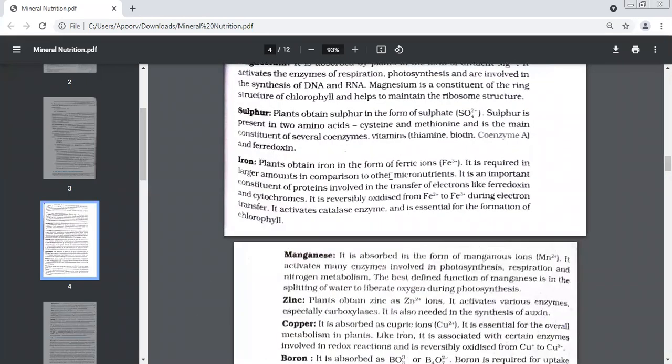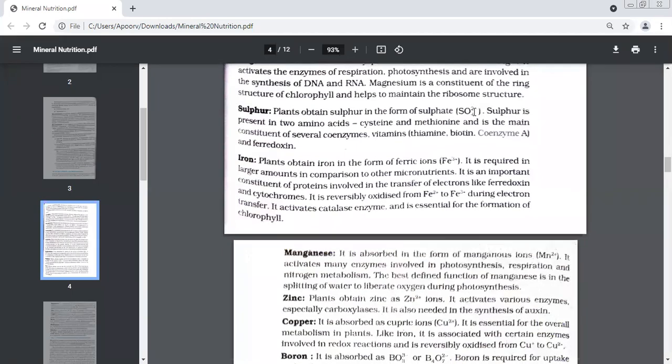Sulfur. Plants obtain sulfur in the form of sulfate. Sulfur is present in 2 amino acids, cysteine and methionine. There are 2 very important amino acids which contain sulfur. One is cysteine and the other is methionine. Some vitamins like coenzyme A, thiamine, biotin, pyridoxine, they also contain sulfur. So source is which ions? Sulfate ions. Okay, and these are the functions.